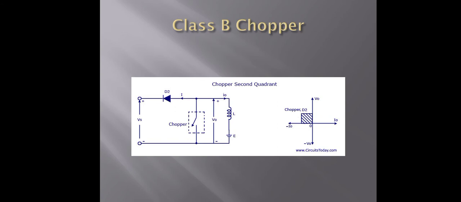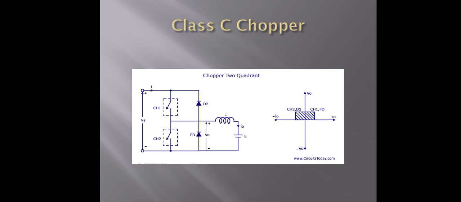So the class B chopper operates in the second quadrant. This is shown in the waveforms here in the second quadrant. Class B is used for regenerative braking of DC motors. Then the output voltage and current in the class B chopper.